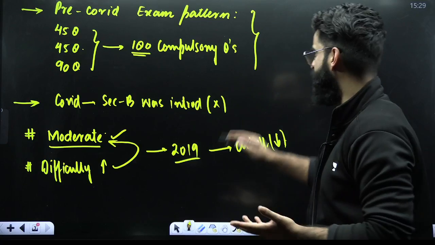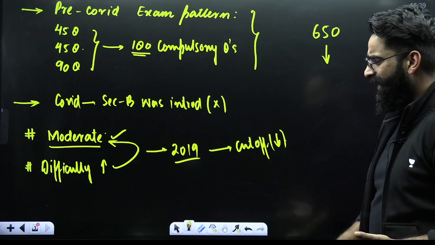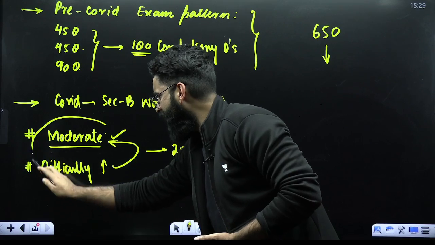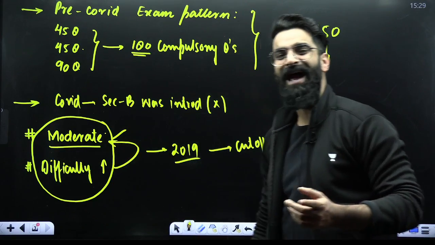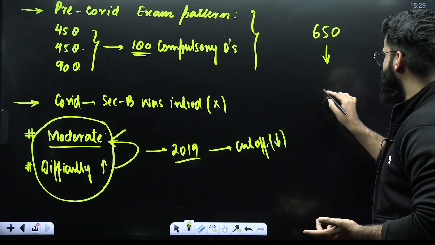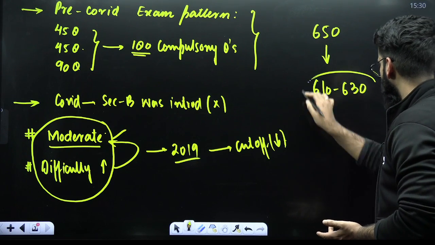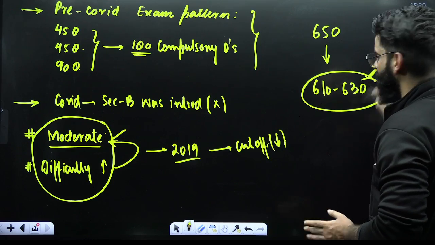Very low cutoff means, if last year the cutoff was around 650, then this year, if they are going to repeat the same pattern as it used to be in 2018, 2019, then definitely from 650 it can reduce to between 610 and 630 for sure. So this is going to be the expected one.